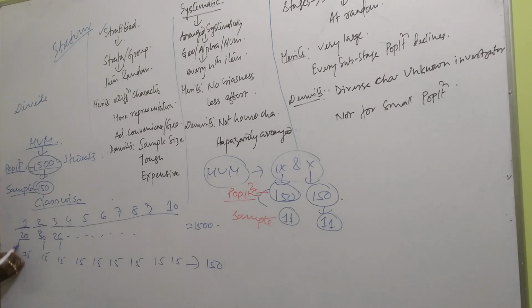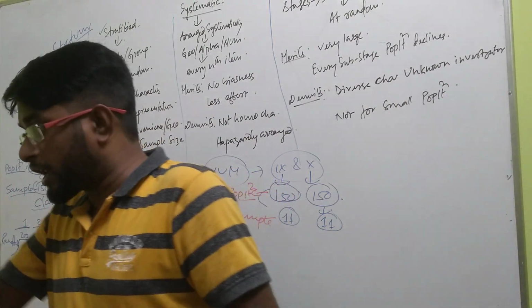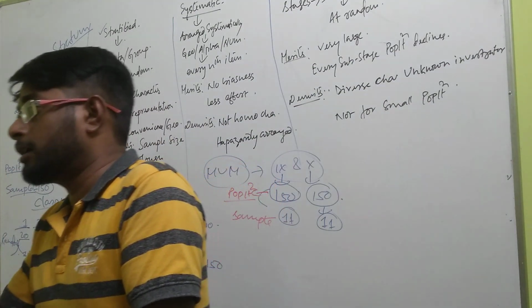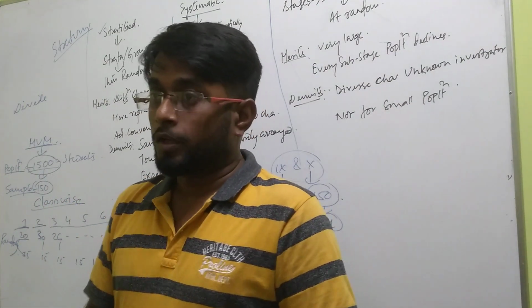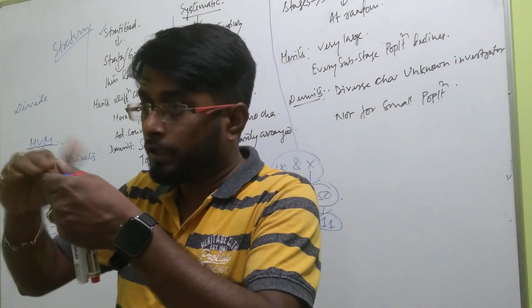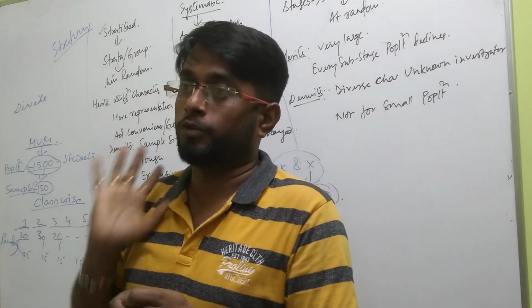Now these 15 students would be selected at random. Understood what I am saying? In stratified sampling, the whole population is divided into different groups, and from each group the sample is selected randomly. So basically in the stratified sampling method, initially division is done, and after that the random sampling method is actually used.